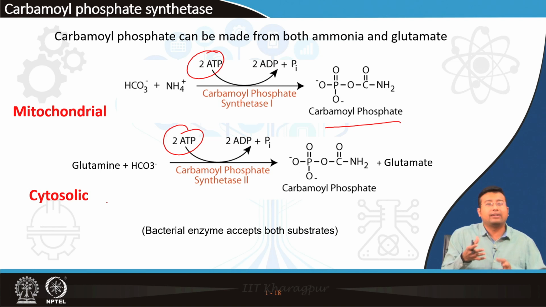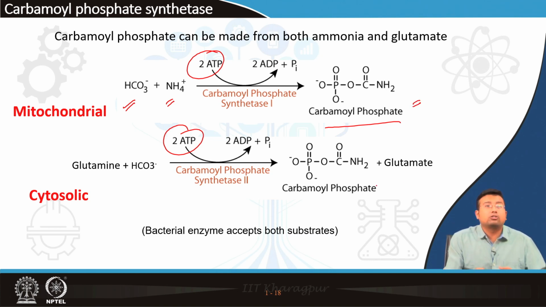It is present in two locations. Number one, in mitochondria, where CO2 in the form of bicarbonate and ammonia in the form of NH4 are acted on by CPS1, or carbamoyl phosphate synthetase 1, to form carbamoyl phosphate.